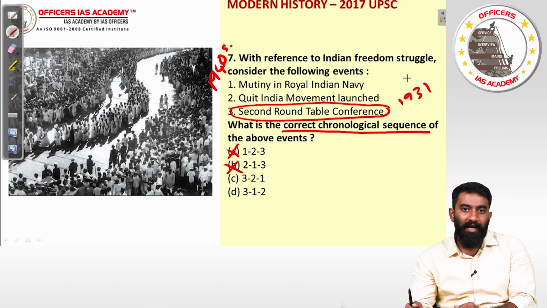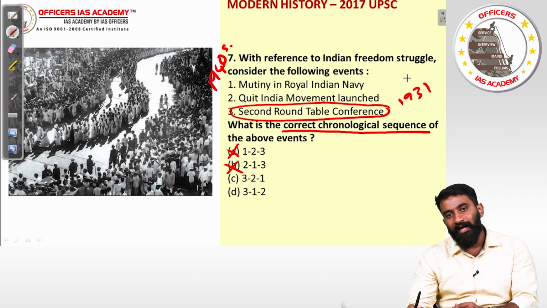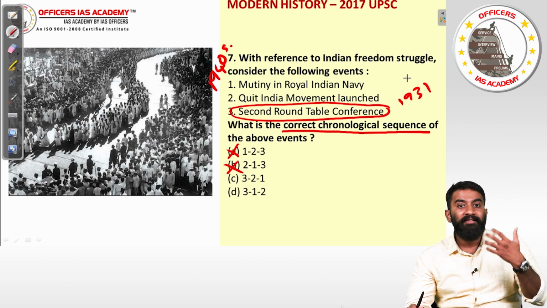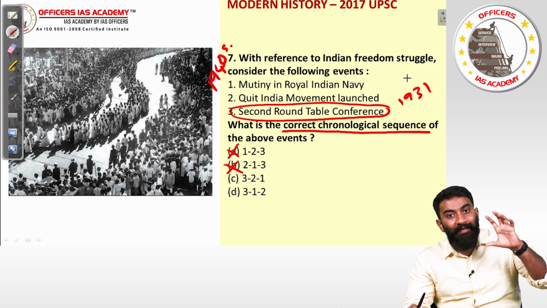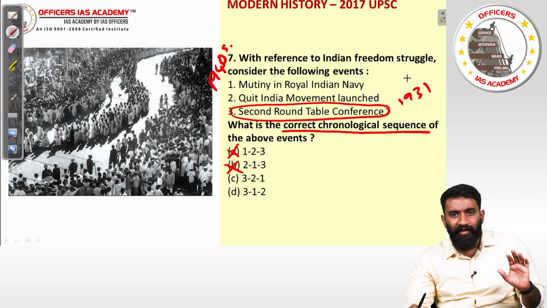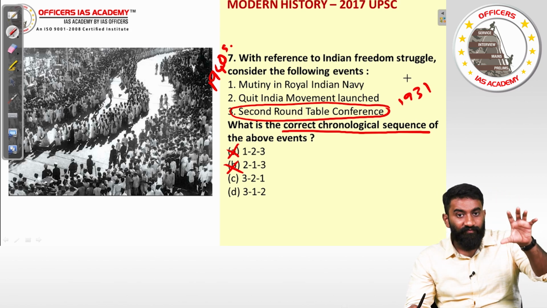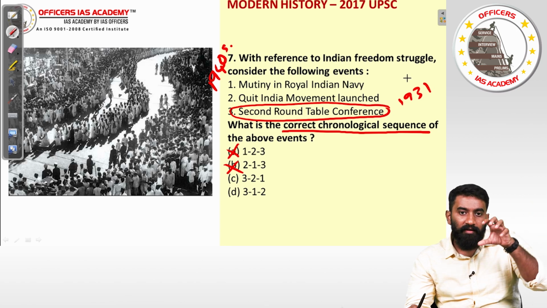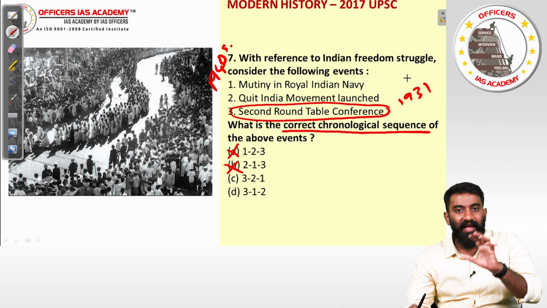As it is raging on, understand, Subhash Chandra Bose is making an inroad into India, where he brings in the Azad Hind Fauj, Indian National Army, to fight the British, and those army members were caught by the British. That moment, the invasion into India was stopped by the British. When the soldiers of the Azad Hind Fauj were caught, they were brought into a public trial. INA trials happened.